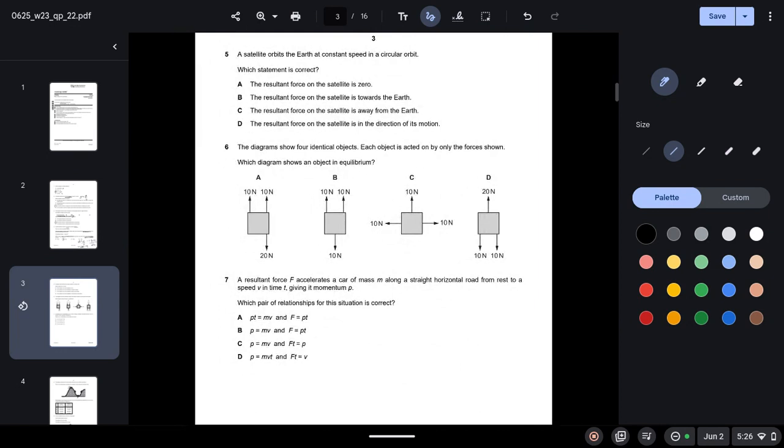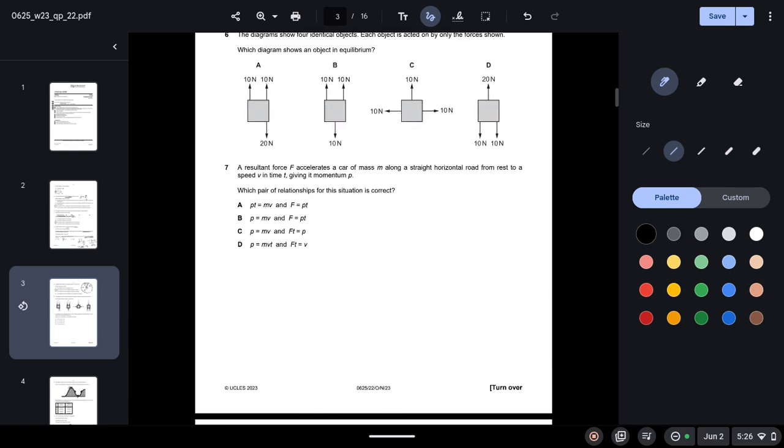Question 5. A satellite orbits the Earth at constant speed in a circular orbit. Which statement is correct? So let's suppose this is a satellite and this is the orbit of the satellite and this is Earth. So the resultant force at all times will be towards the Earth, which allows it to stay in orbit. So the resultant force on the satellite is towards the Earth.